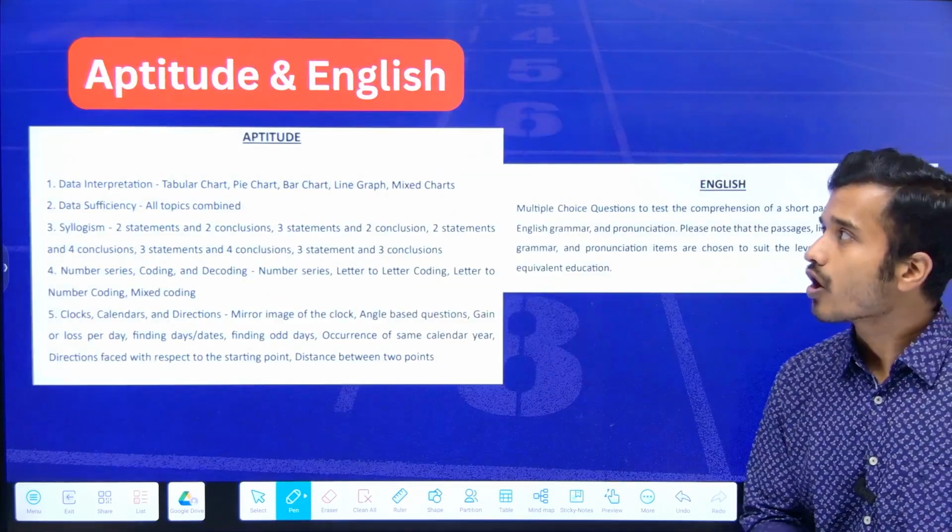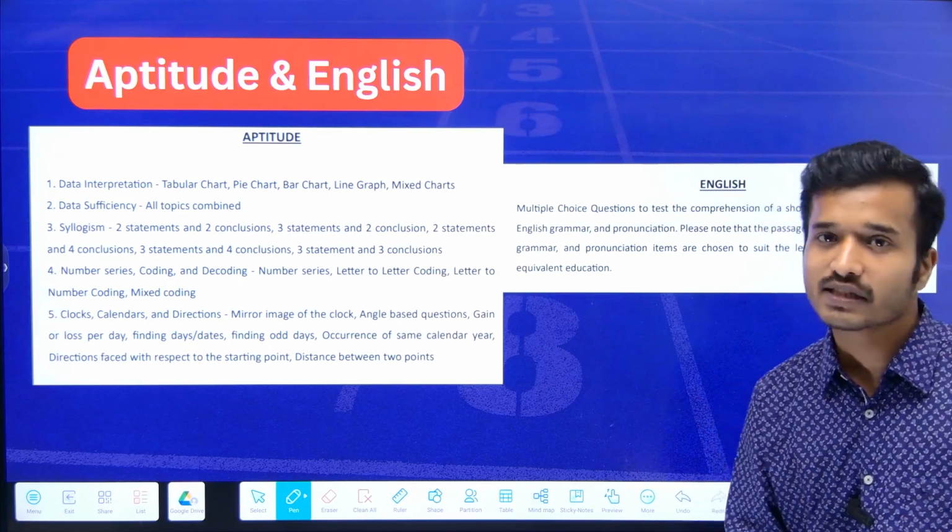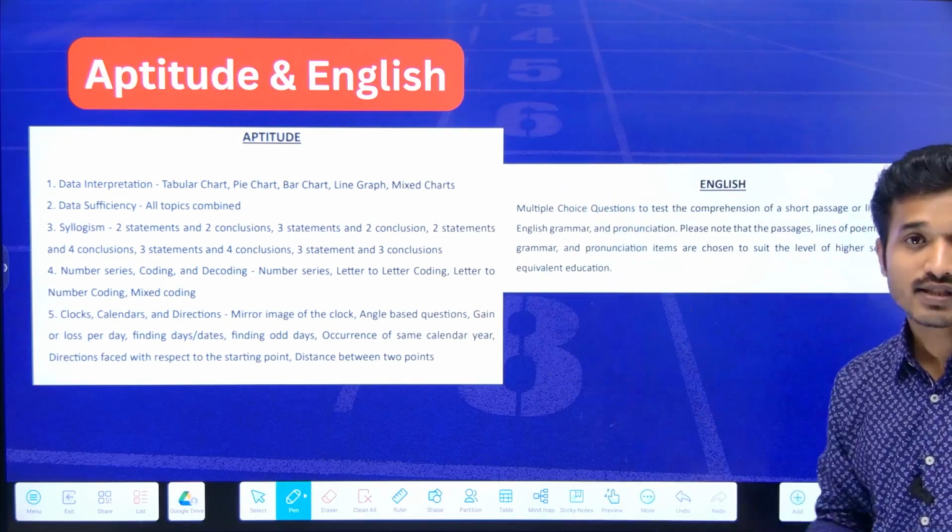Now, if we talk about the aptitude and English section, this section is newer to JEE aspirants, because generally in JEE, these sections are not asked.